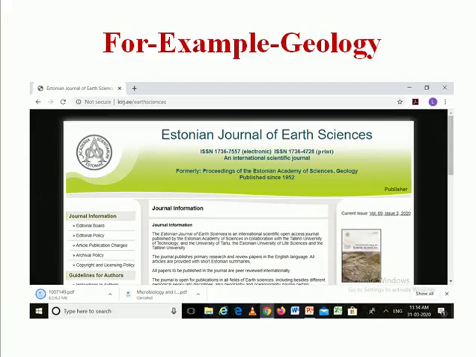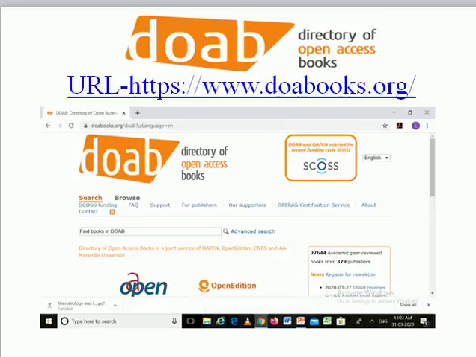Let's go. The next study source is DOAB, Directory of Open Access Books. Then open Google, enter DOAB and open the home page of the Directory of Open Access Books.